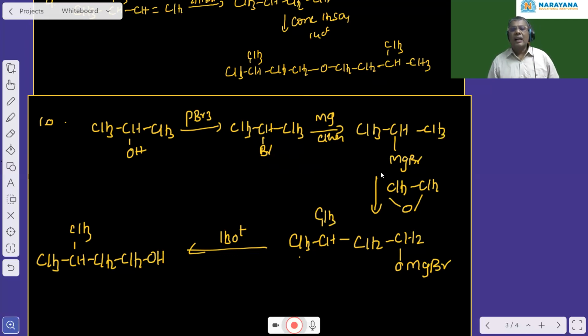And this Grignard reagent attacks the cyclic ether. The Grignard reagent alkyl group attacks this carbon, and then the ring opens, you get OMgBr, which on hydrolysis gives CH3CH(CH3)CH2CH2OH.